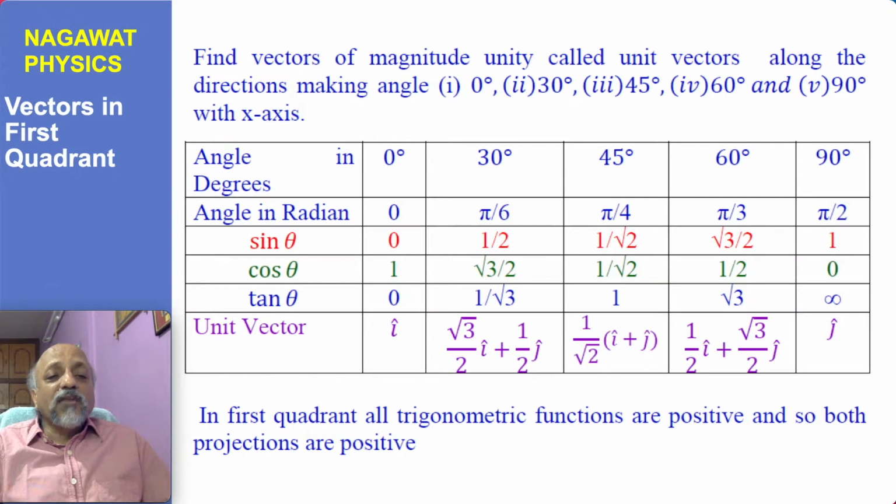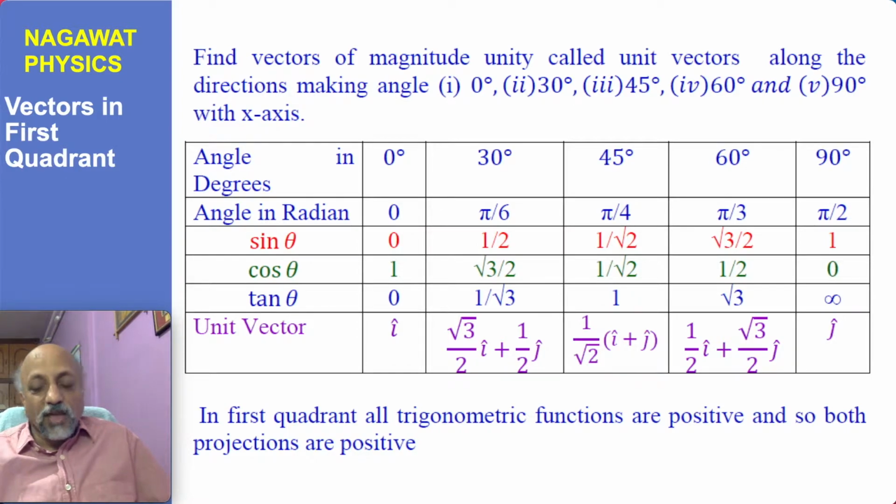Now to understand it, suppose we have a vector in the first quadrant, and the question is to find vectors of magnitude unity, and they are called unit vectors if the magnitude is unity. There are infinite unit vectors because there are infinite directions. In each direction you can define a unit vector, and any vector, if it is divided by its magnitude, would give you the unit vector. Here the question is to define it.